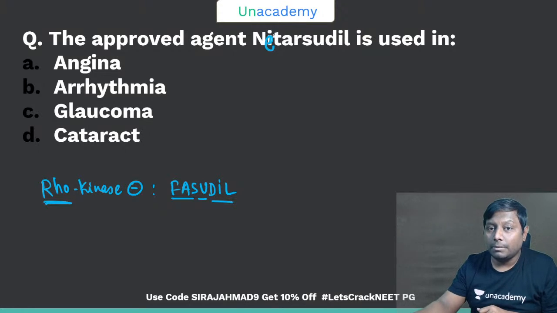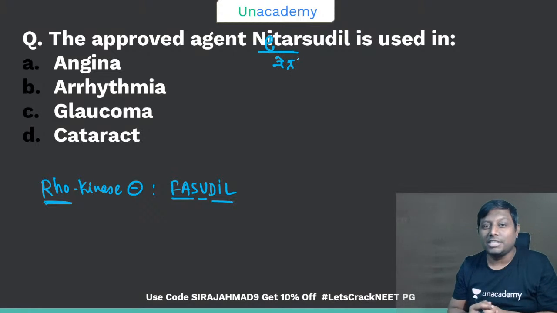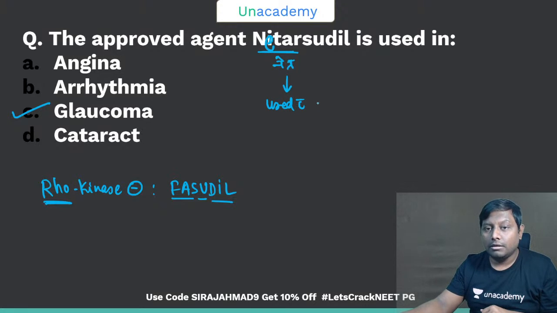Now Nicorandil, remember the term that is coming. Nicorandil sounds like netra. Netra in Hindi means eye. So that is acting in the eye mainly, for glaucoma. Nicorandil is an approved drug for glaucoma. Remember, it is used mainly with a PGF2 alpha analog like your latanoprost. They are not given alone, but along with latanoprost, yes, they can be used for the management of glaucoma.